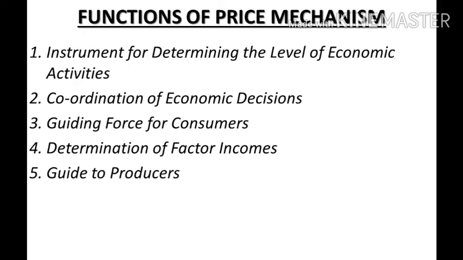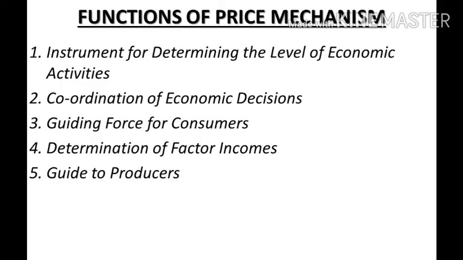Then the next function of price mechanism is that it is a guide to producers. The way it is a guide to consumers, similarly it is a guide to producers also. How? In a free enterprise economy, the producers work with the objective of profit maximization. Now profit maximization decisions are based on the product prices and factor prices, or we can say they are based on the cost of production.